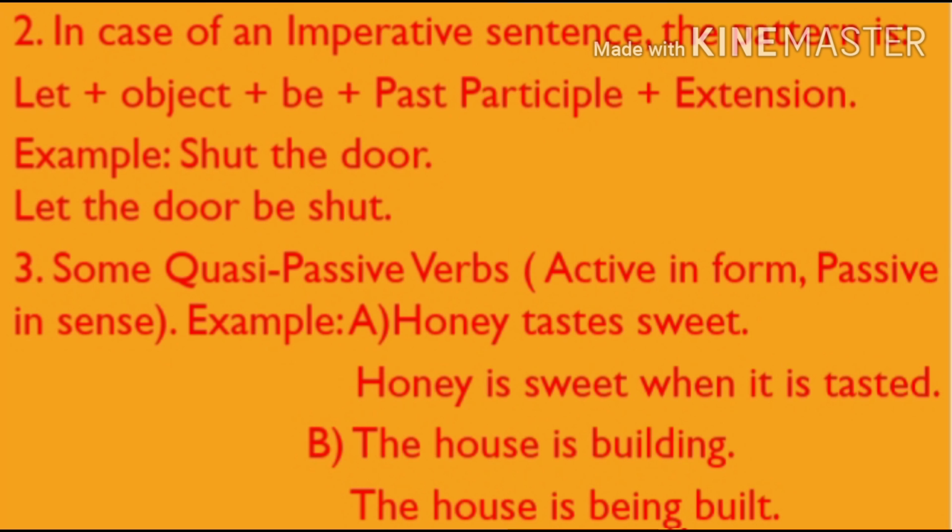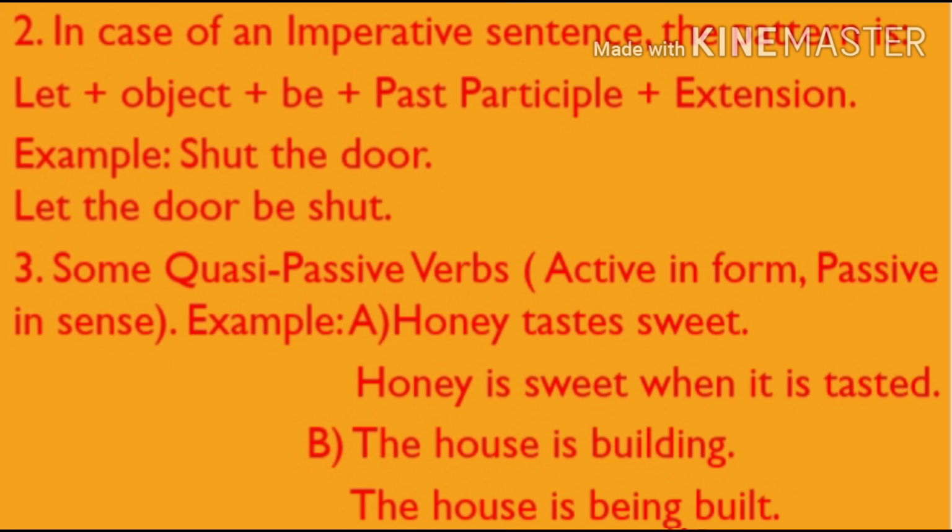In case of an imperative sentence, the pattern is let plus object plus be plus past participle plus extension. So now look at the example. Shut the door. Okay. Now change it. What is the pattern? Let plus object. Object is the door. Plus be. Be is there. Shut, past participle. If there is any other word after the past participle, you can add it. Clear? Now the next. Some quasi-passive verbs.